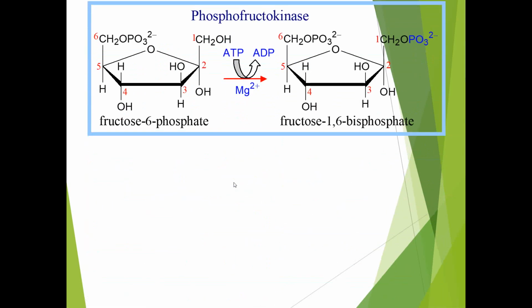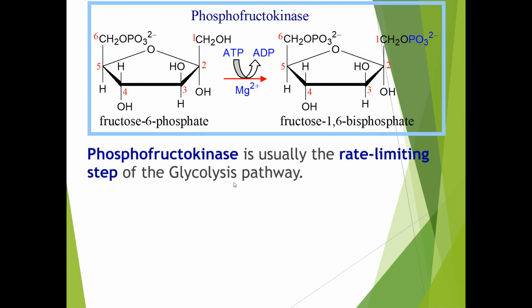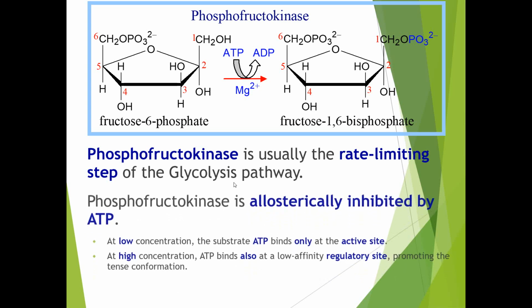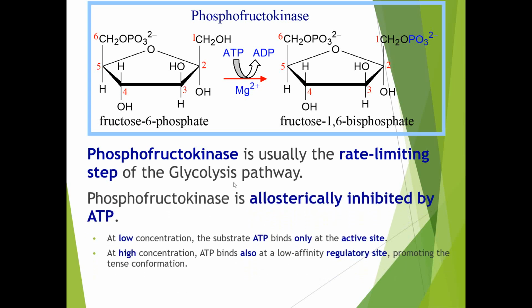The next enzyme, a major enzyme for the regulation of glycolysis, is phosphofructokinase. Fructose 6-phosphate gets converted into fructose 1,6-bisphosphate, and for this conversion step we require phosphofructokinase. Phosphofructokinase is usually the rate limiting step of the glycolysis pathway. Phosphofructokinase is allosterically inhibited by ATP.